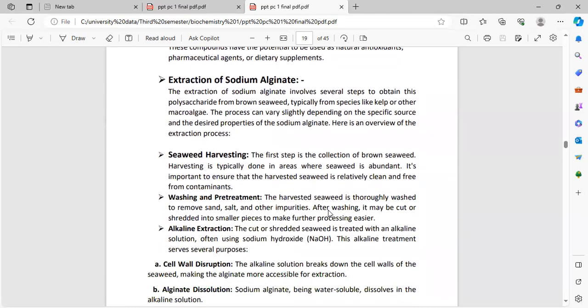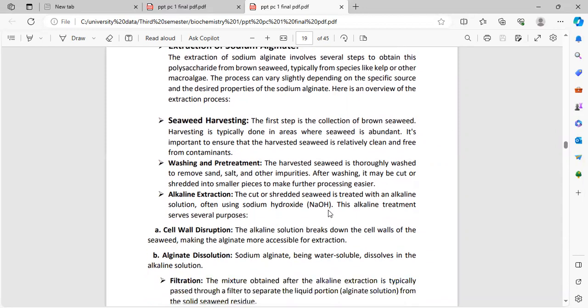Seaweed harvesting. The first step is the collection of brown seaweed. Harvesting is typically done in areas where seaweed is abundant. It's important to ensure that the harvested seaweed is relatively clean and free from contaminants. Washing and pre-treatment: the harvested seaweed is thoroughly washed to remove sand, salt, and other impurities. After washing, it may be cut or shredded into small pieces to make further processing easier.